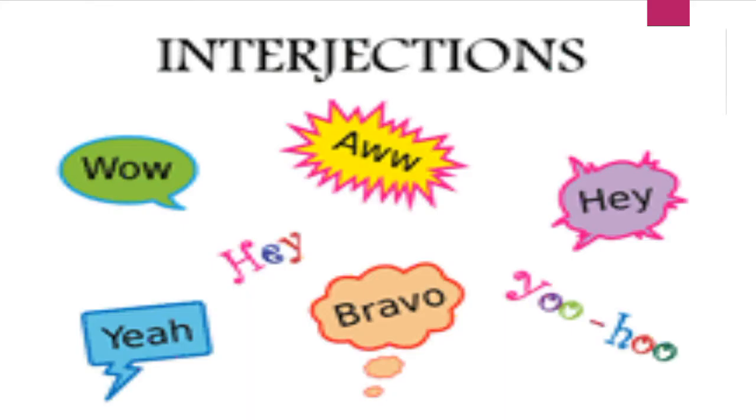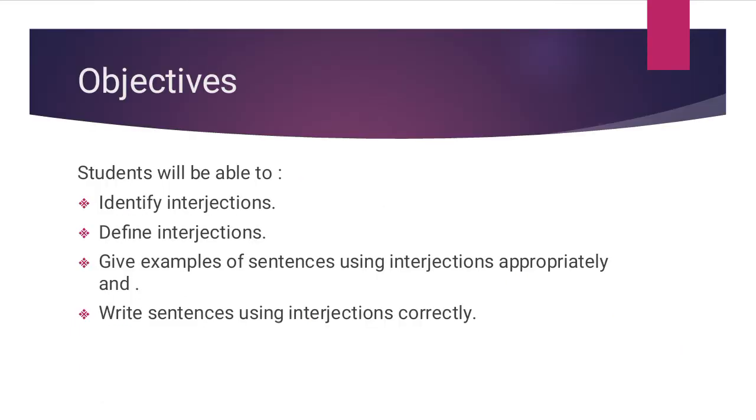Today I will discuss the last part of speech, that is interjections. Firstly, I will talk about objectives. Students will be able to identify interjections. Students will be able to define interjections. Students will be able to give example sentences using interjections appropriately. Students will be able to write sentences using interjections correctly.